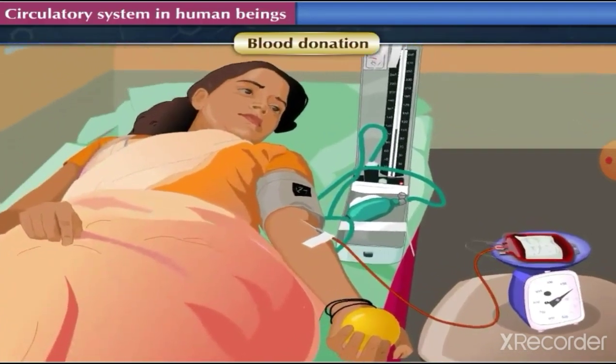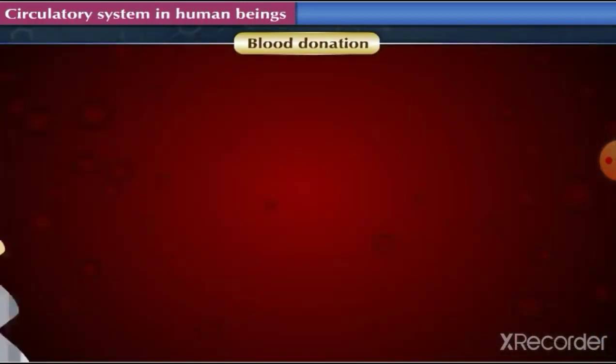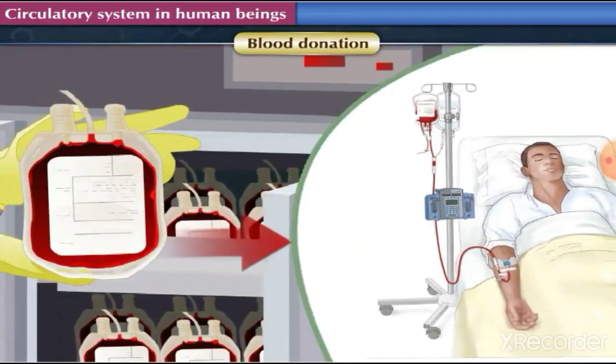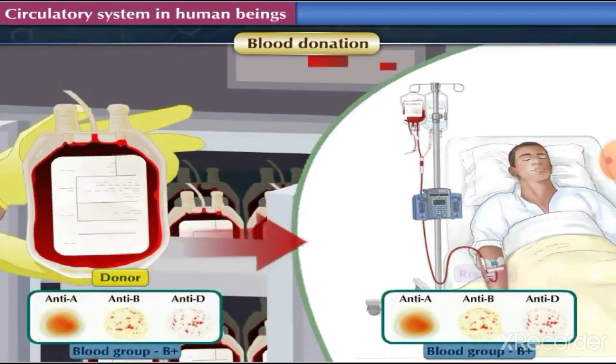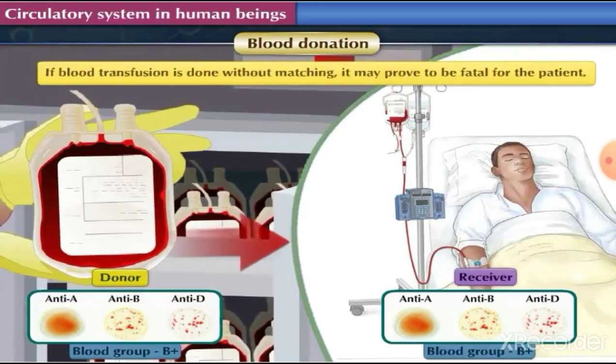If the collected blood is not to be used immediately, it can be stored for some days in refrigerator. The blood obtained from the blood bank is transfused into the body of the receiver only after matching the blood groups of the donor and the receiver. If blood transfusion is done without matching, it may prove to be fatal for the patient.